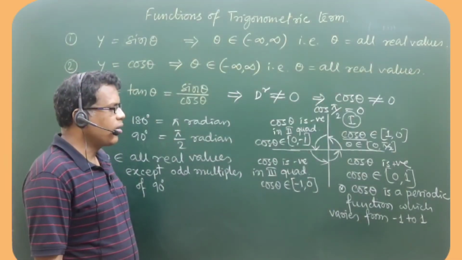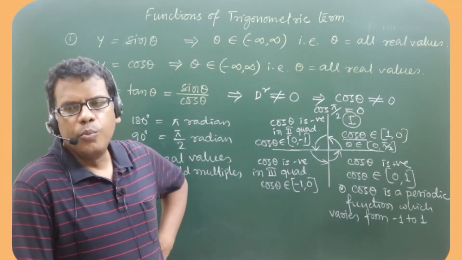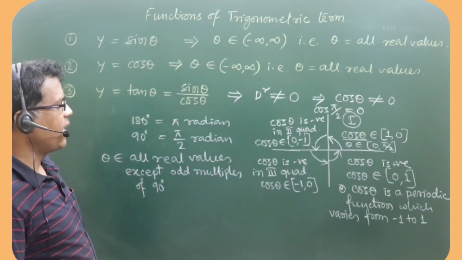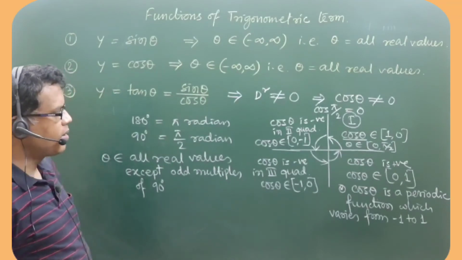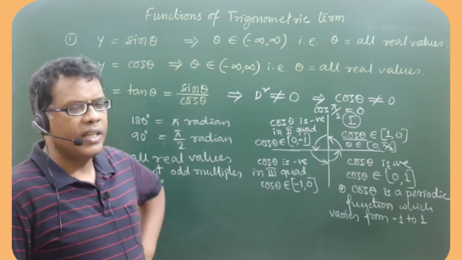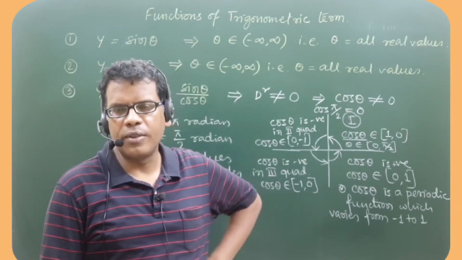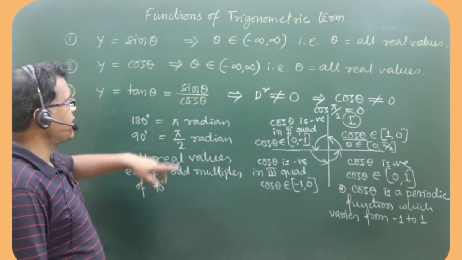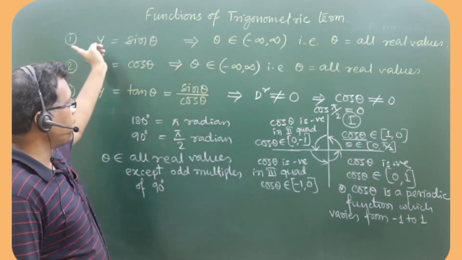Sin theta and cos theta, though they are both periodic, have the same domain. In fact, they have the same range. Same domain means the values of theta for which sin theta is defined are the values of theta for which cos theta is defined. I have written it in point number 1.